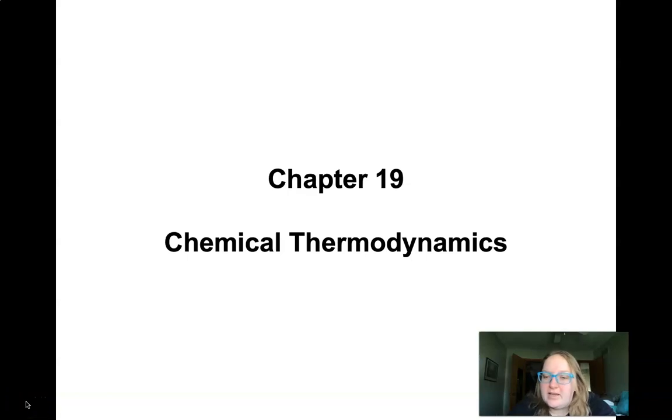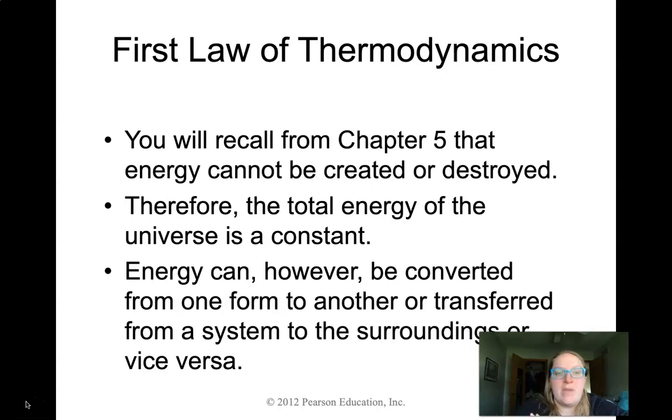Hi, good morning, everybody. Today we're going to be looking at chapter 19, the first 4 sections or so. We're going to be focusing on chemical thermodynamics in this chapter. Some concepts we've heard before, some concepts we haven't. Some of these were very briefly discussed last year in your honors chemistry class. Some of them have been briefly discussed over the course of this entire semester, like when we're talking calorimetry and things of that nature. So let's get started.